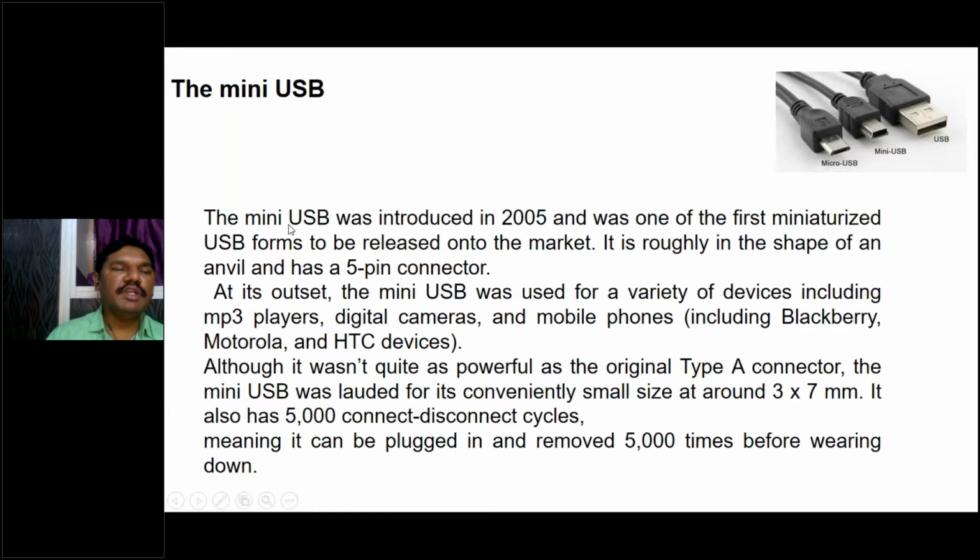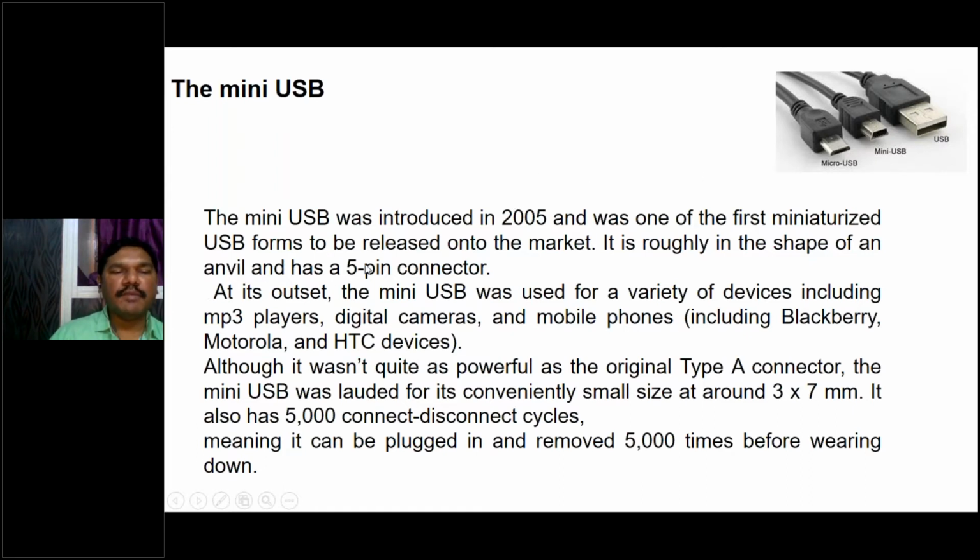So the next one is the mini USB. The mini USB was introduced in 2005 and was one of the first miniature USB forms to be released on the market. So see here, compared to this one, the normal USB size is almost high compared to this one. And compared to this one, the size is almost less. See here, the width of this cable is more and the width of this cable is less. But here width and length both are high compared to these two. That's why they are called mini and micro, right?